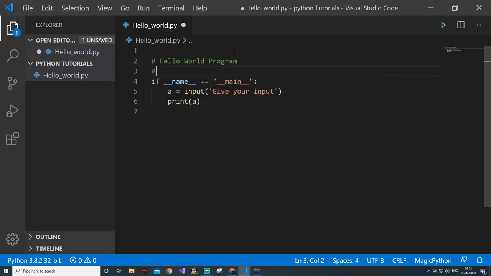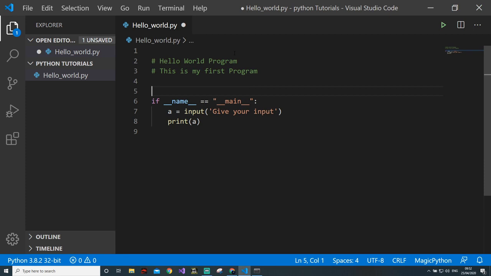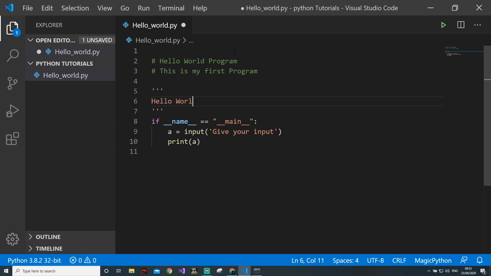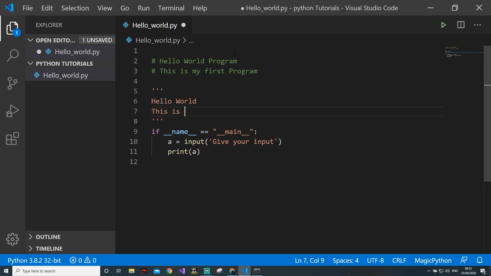Now you may say that I can write this. This is my first program. But I would say, why write this when we have this? So these are the multi-line comments. Now you see that anything written between three quotes will be treated as comment, and hence they are known as multi-line comments. Here it will be treated as single line, so these are known as single line comments.